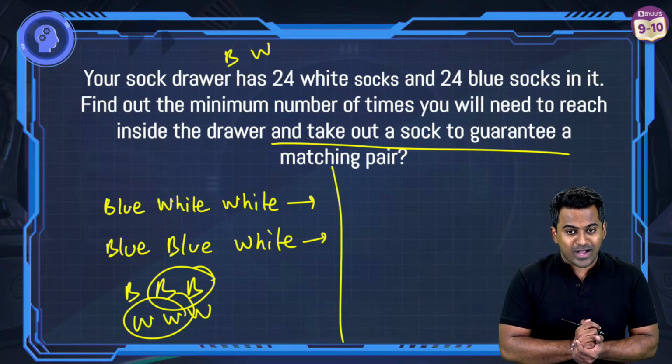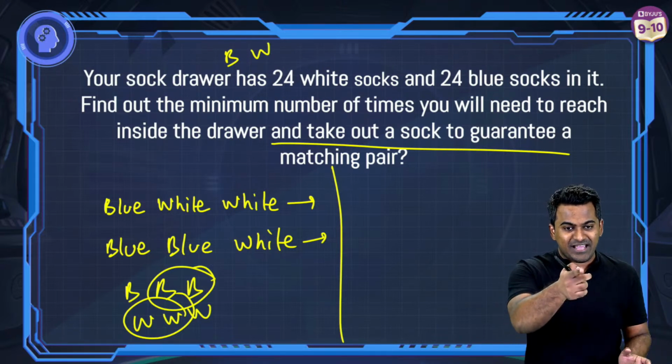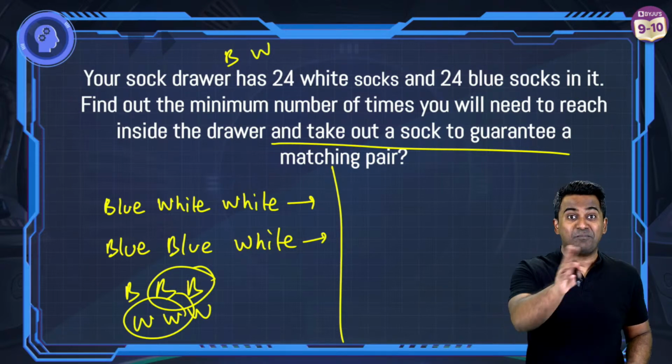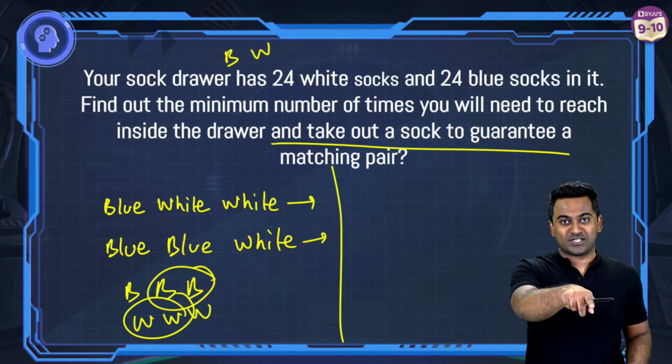1 white, then blue, again white. You still have a pair. A white pair. Blue, white, blue. Yes, you have a blue pair. Right? If you're taking blue, white and blue, you have a blue pair of socks.